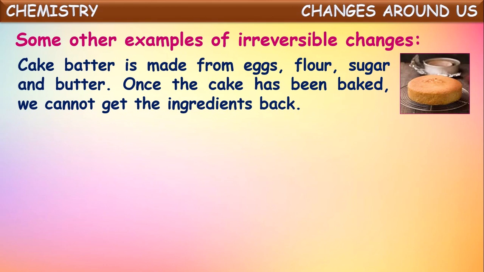No, we cannot. Generally for making cake, they use eggs, flour, sugar, butter, mix them and bake them, and hence cake is prepared. Once the cake is baked, we cannot get back those ingredients mixed to make it. We cannot separate them. It's only a one-side process. The reverse process is not possible here. So it is one of the irreversible changes.